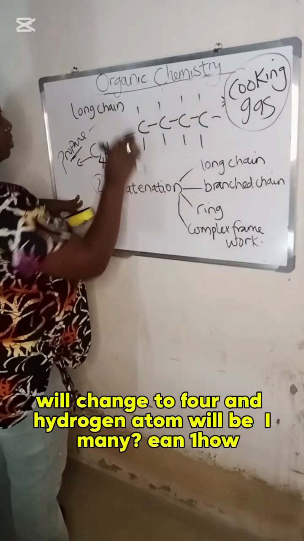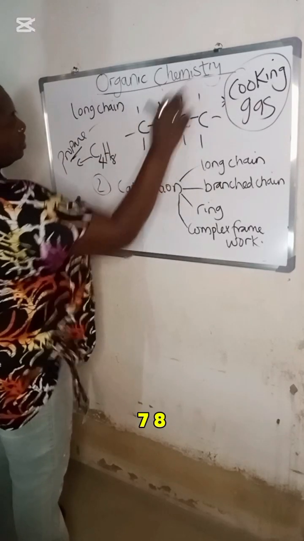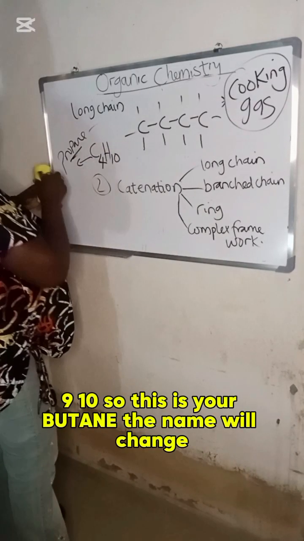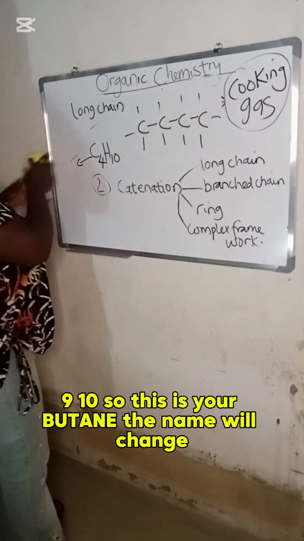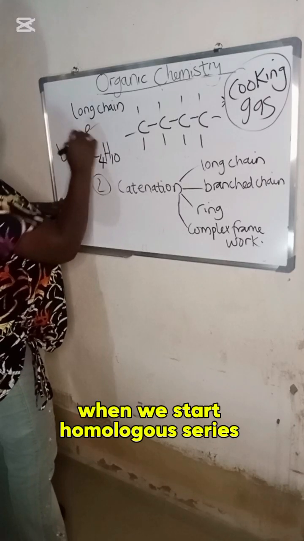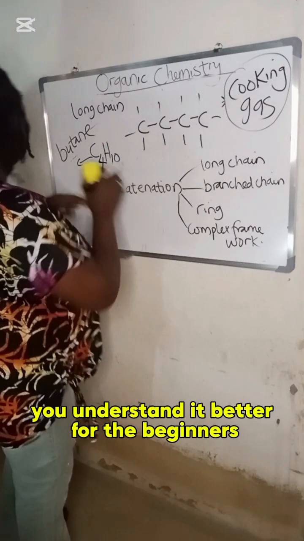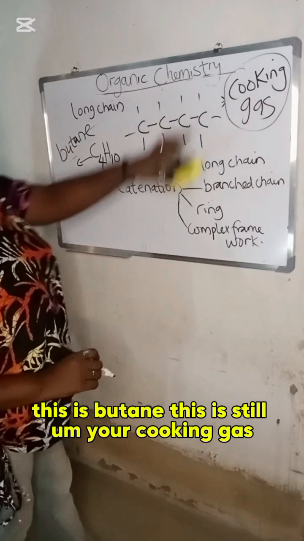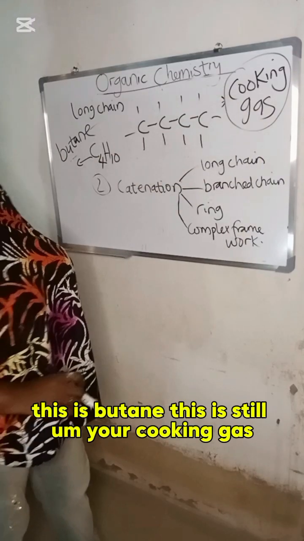And hydrogen atoms will be how many? 1, 2, 3, 4, 5, 6, 7, 8, 9, 10. So this is your butane. The name will change. When we start homologous series, you understand it better. For the beginners, this is butane. This is still your cooking gas.